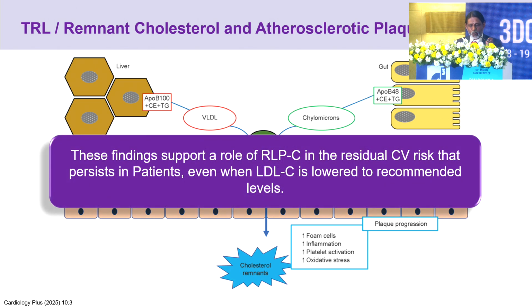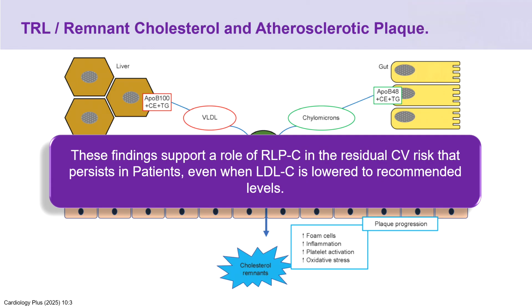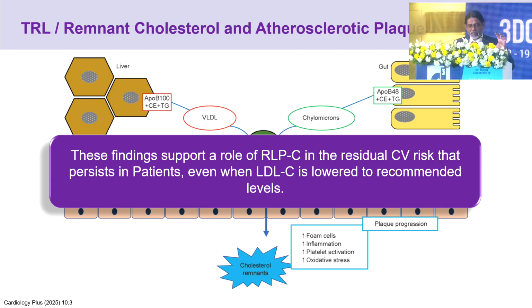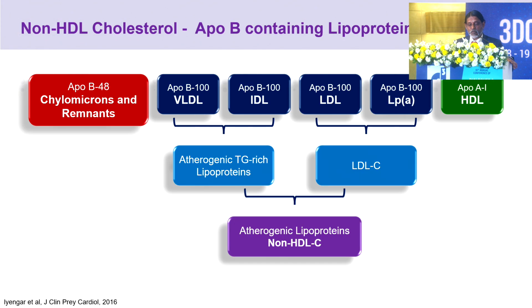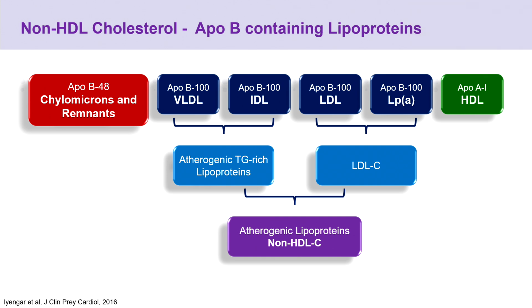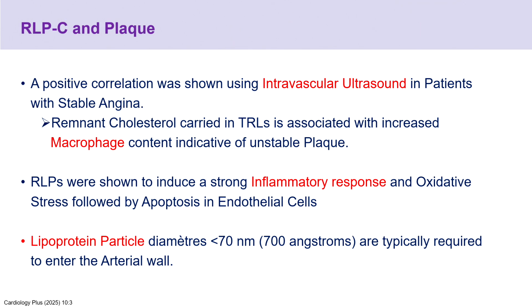These findings support a role of remnant lipoprotein cholesterol in the residual cardiovascular risk that persists in patients even when LDL cholesterol is lowered to recommended levels. This is the metabolism from the intestine and the liver through various pathways. These are all the non-HDL cholesterol, ApoB-containing lipoproteins, remnant cholesterol, as well as the plaque.